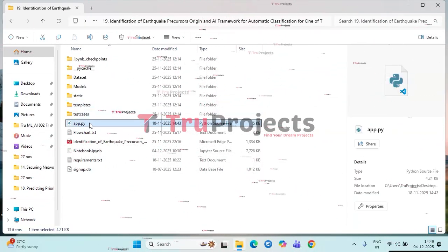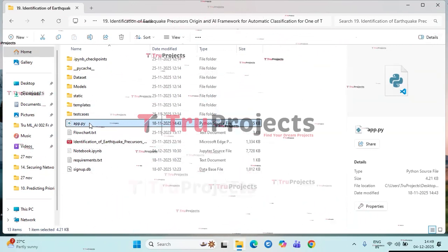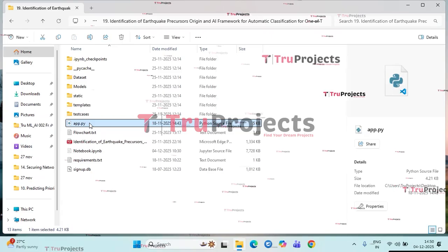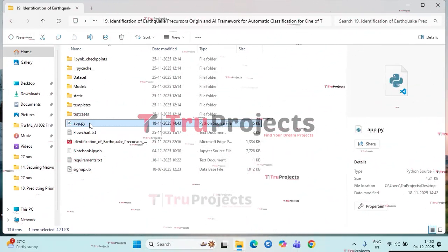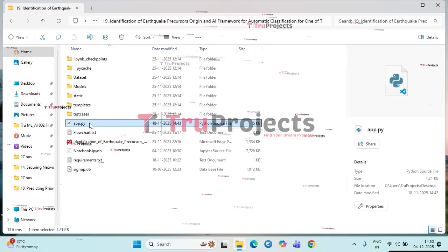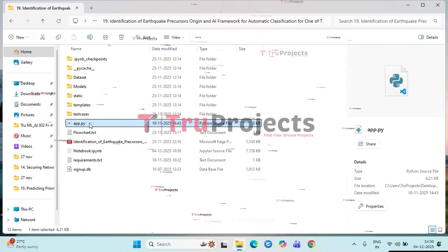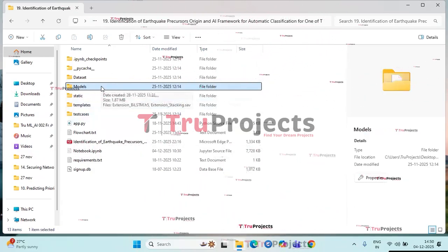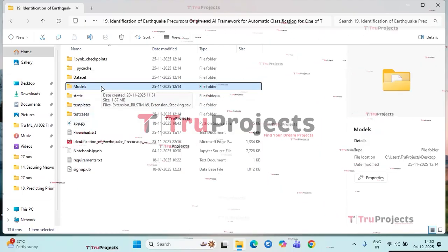App.py file. This .py file contains the information related to front-end logic. It could include code written in Python that handles server-side operations such as processing users' requests, interacting with the database, and generating dynamic content to be rendered in the HTML templates. These are the model files which contain algorithm information which will be loaded into the project's code during runtime.